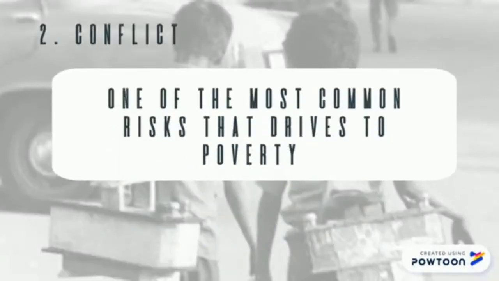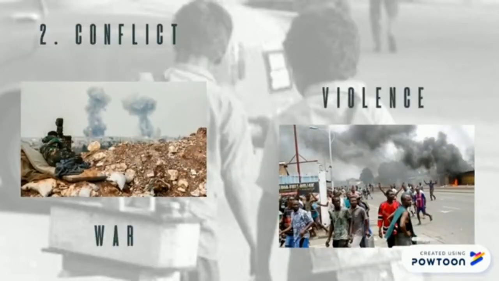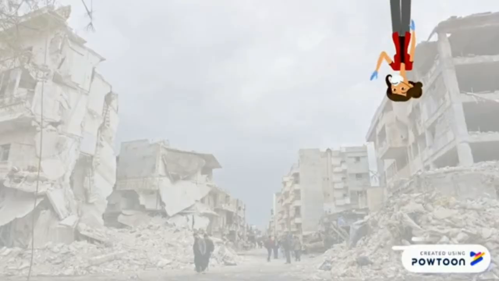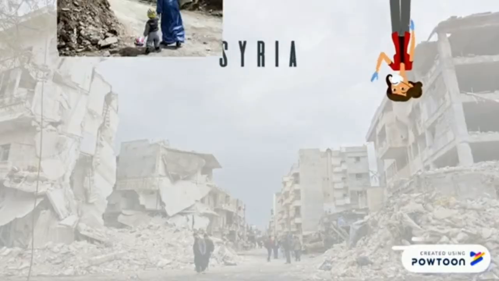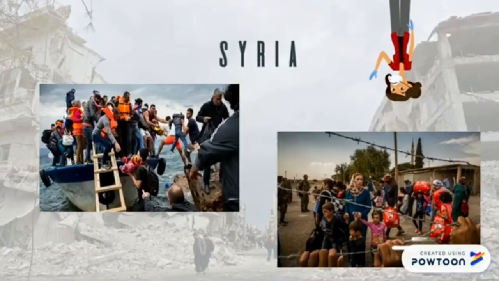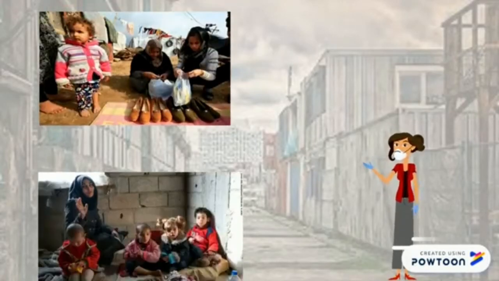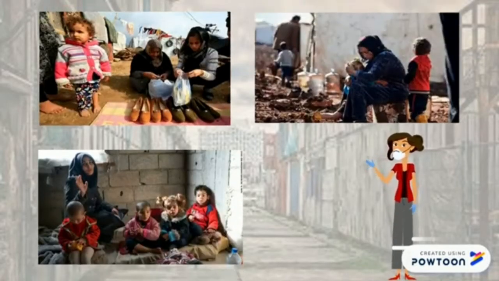Second cause we have here is conflict. Conflict is one of the most common risks that drive poverty. Conflicts could be war or even violence within the country itself. For example, people in Syria have had their homes and lands all destroyed, which led them to flee outside the country with little to no belongings with them. Also, women who had lost their source of income, killed through these conflicts, would have a hard time getting their feet on the ground in such circumstances.